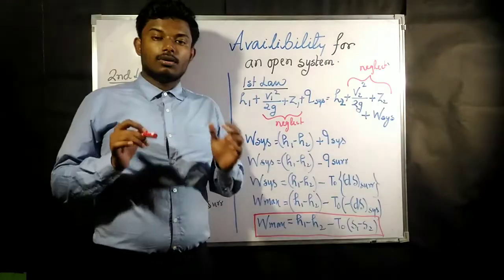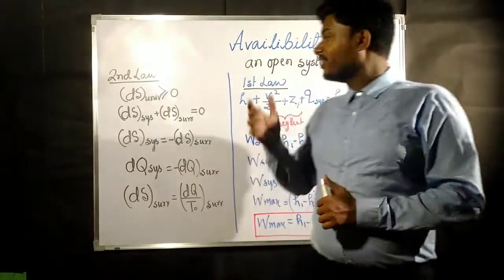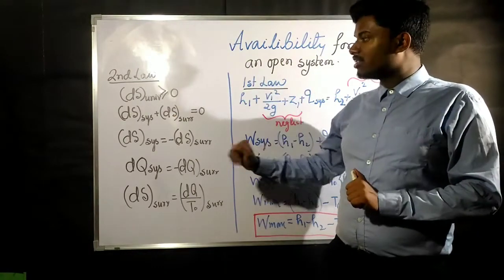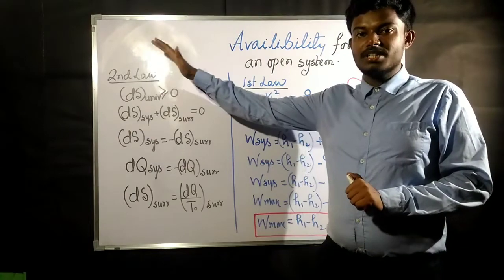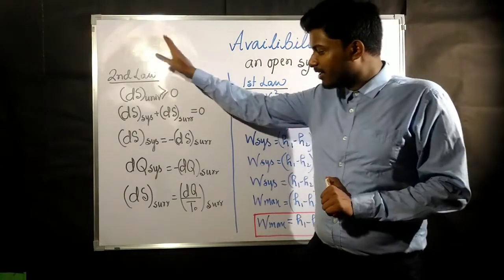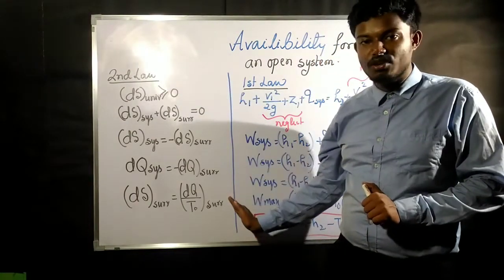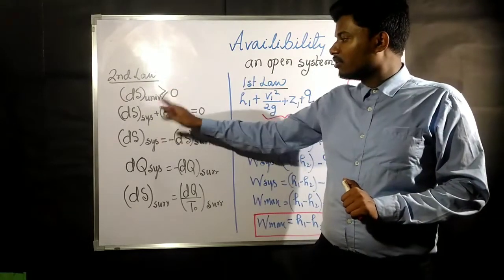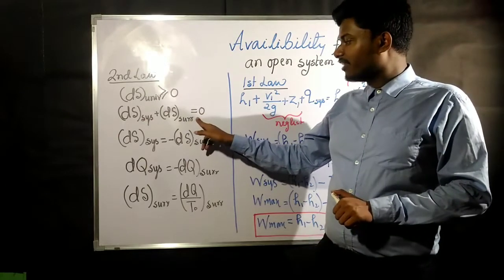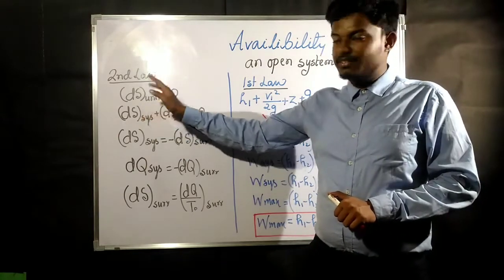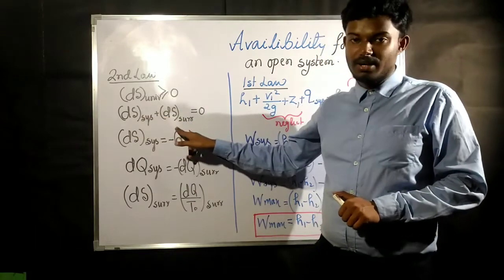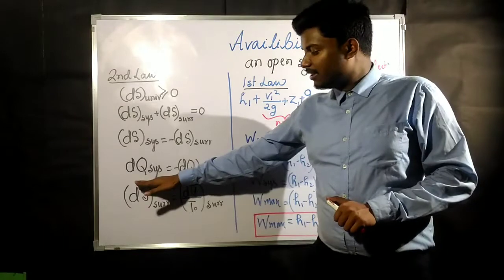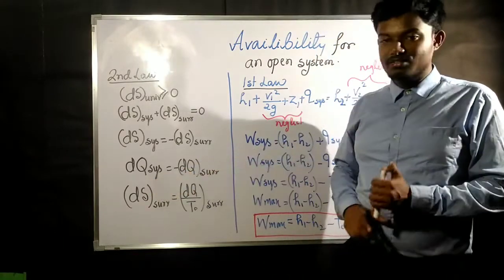Previously we found out the availability in a closed system. Now we are going to find availability for an open system. Whatever the second law expression was for the closed system, we are doing exactly the same here for the open system. Delta S universe greater than or equal to 0; we have taken reversible, that's why we have taken equal to 0. Delta S universe, if broken down, becomes system plus surrounding. Now this system becomes minus of surrounding. Similarly, the heat transfer will also become minus of surrounding.